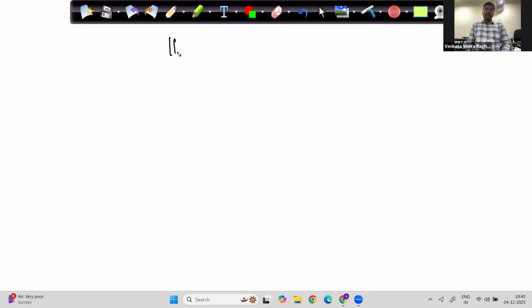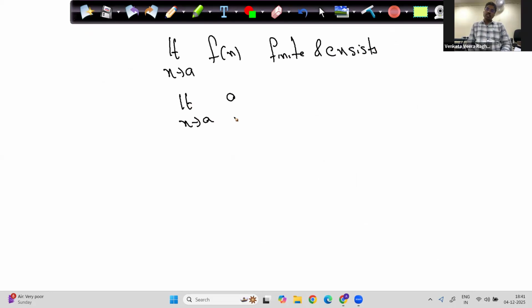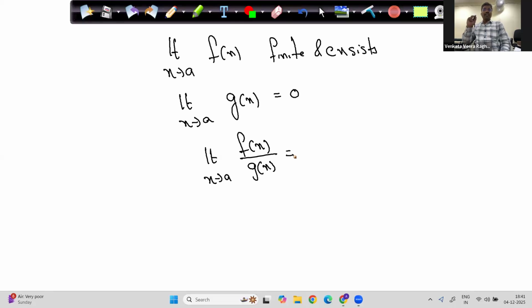Limit x tends to a f of x is finite, and listen to me carefully, you can write finite and exists. Limit x tends to a g of x is 0. What will be limit x tends to a f of x by g of x? What will be your answer? Please think. Whenever I ask something, I want it to be some concept from that. So please think before giving me the answer, so that I can help you to understand the concept.